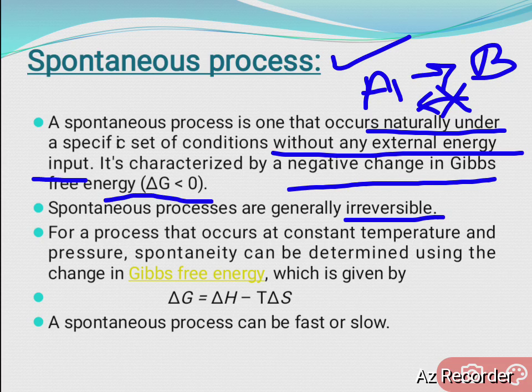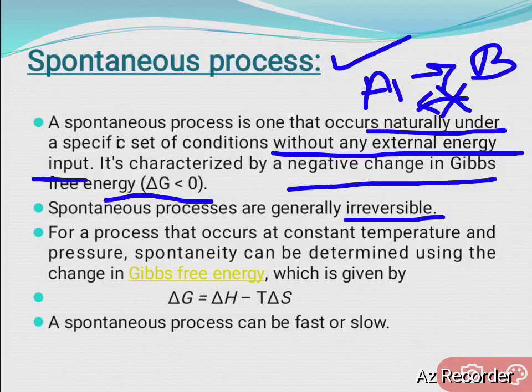For example, the melting of ice is a spontaneous process. Why? It does not require any external energy, right? The reverse, water getting converted into ice, requires energy. That is not a spontaneous process. Melting of ice is spontaneous; freezing of water is not. So spontaneous processes are generally irreversible in nature.